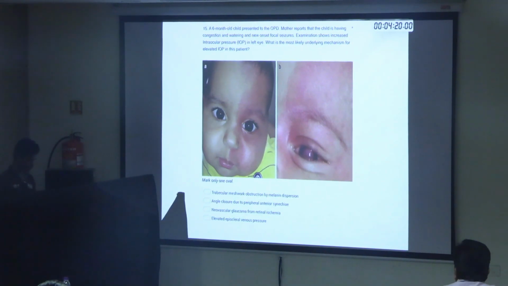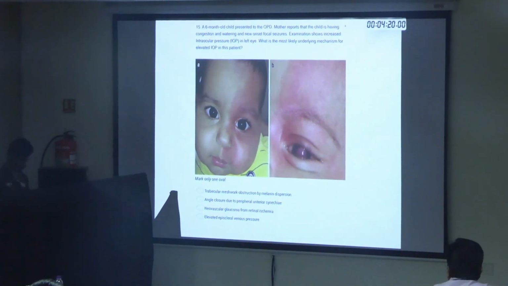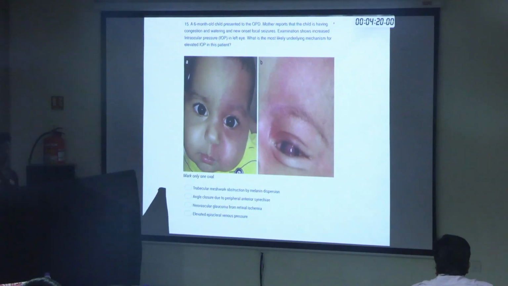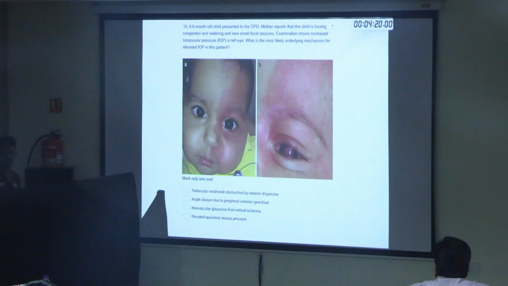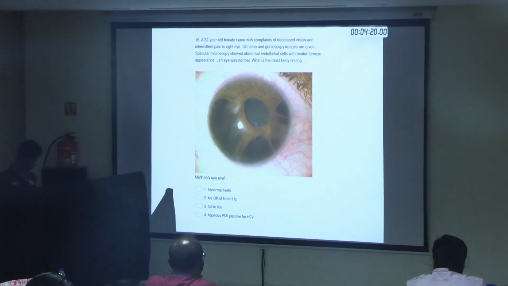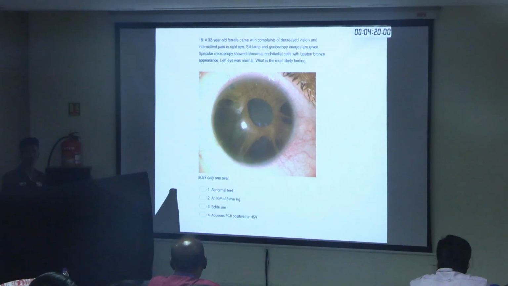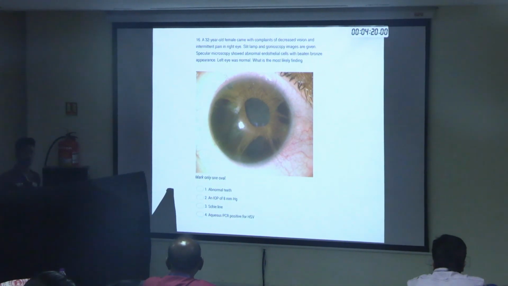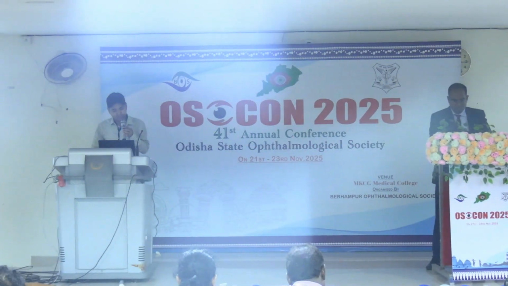So what is the most likely mechanism of elevated IOP in this patient? Trabecular network obstruction by melanin dispersion, angle closure due to past neovascular glaucoma, or elevated episcleral venous pressure. Some radial discoloration on the face, the patient has seizures, epilepsy. So unilateral in a 32-year-old female with iris findings. Okay, the timer. So anyone who has not responded? Excellent sir, thank you. Choice pointing towards ICE syndrome.